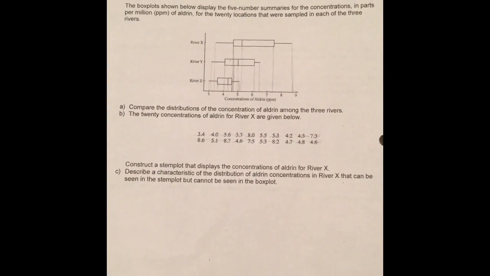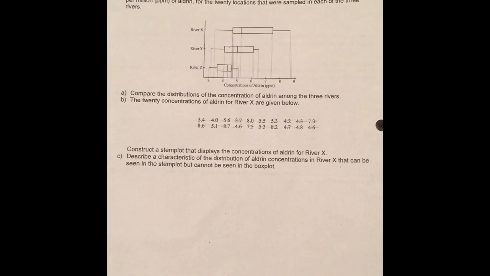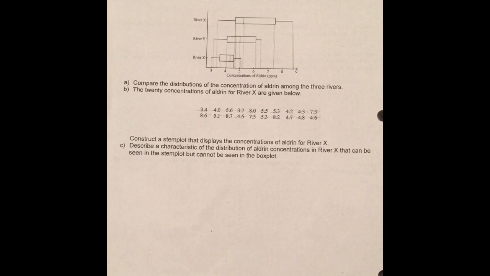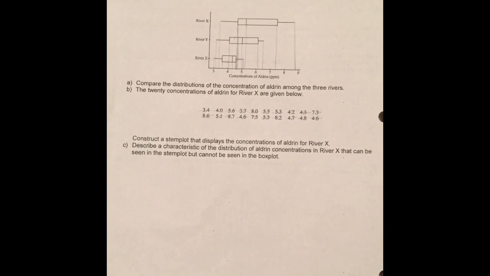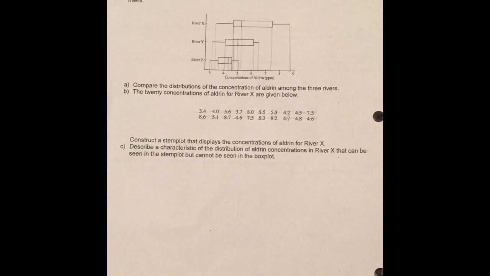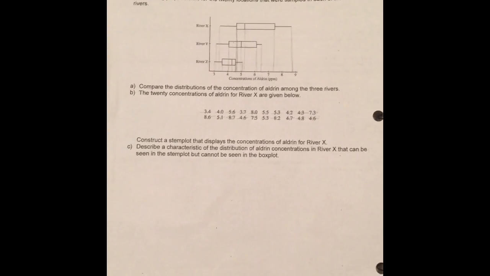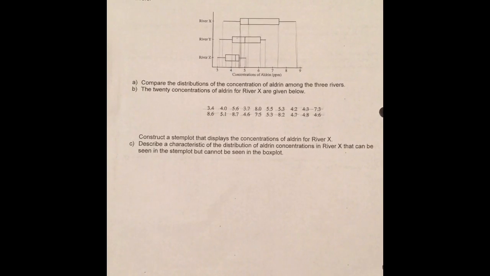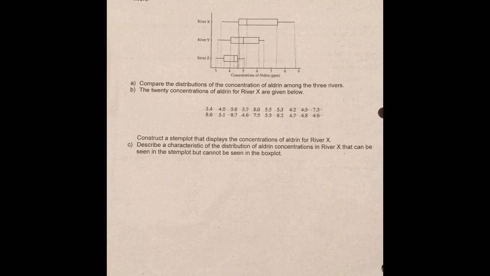And then for the AP question, it says, as a part of the United States Department of Agriculture's super dump cleanup efforts in the early 1990s, various sites in the country were targeted for a cleanup. 3 of the targeted sites, River X, River Y, and River Z, had become contaminated with pesticides because they were located near the abandoned pesticide dump sites.